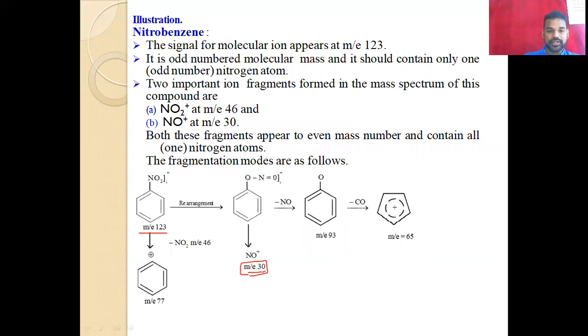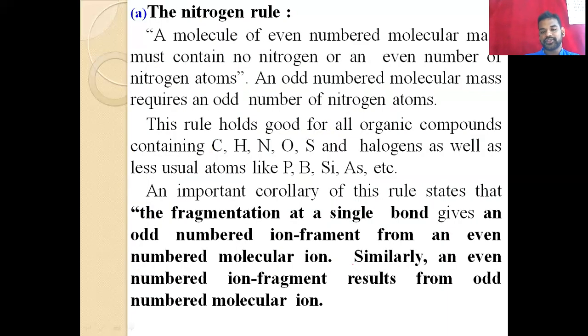Here I explained the parental ion with molecular mass 123, which is an odd number, and it gives the daughter ion NO+ with a molecular mass of 30. So an odd-numbered parental ion gives an even-numbered daughter ion. If the parent has an even number, say 122, it gives an odd-numbered daughter ion. So this is what we call the nitrogen rule.